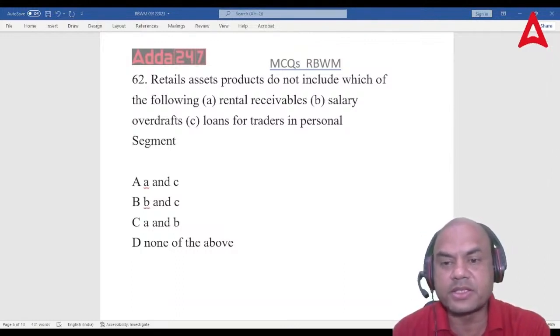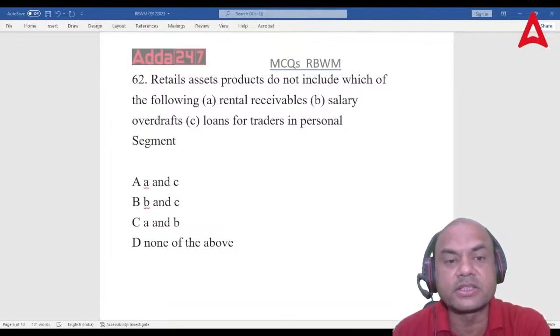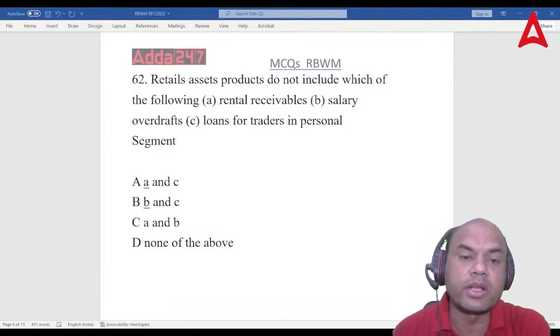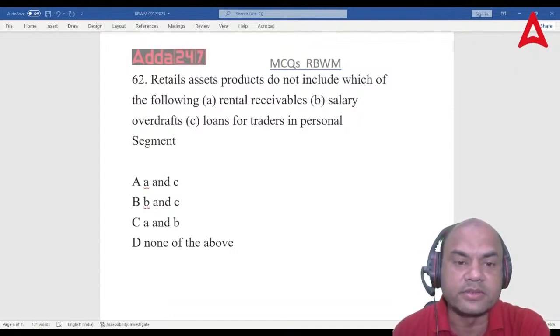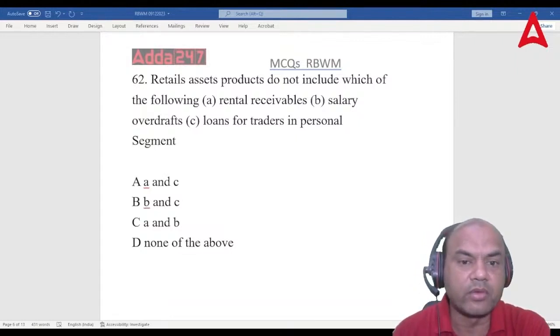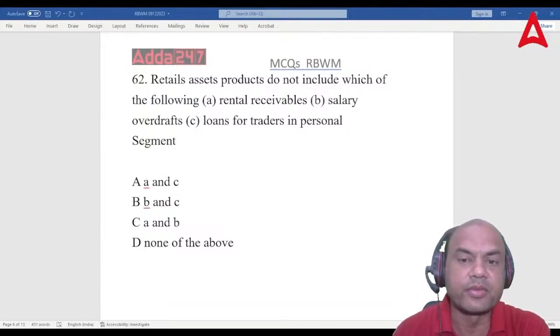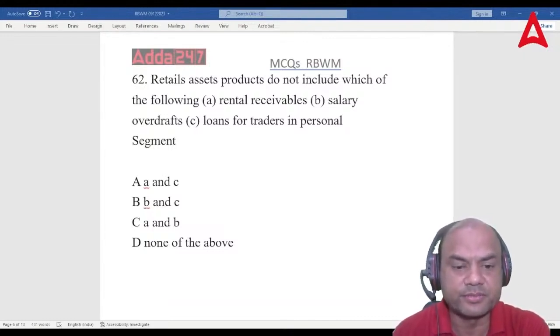Everyone, be fast. Think about it. What can be the answer? Retail assets, products which do not include. What is not included in retail assets? Let me get the answer from you. Everyone, what is the answer over here? Think about it. Fast.